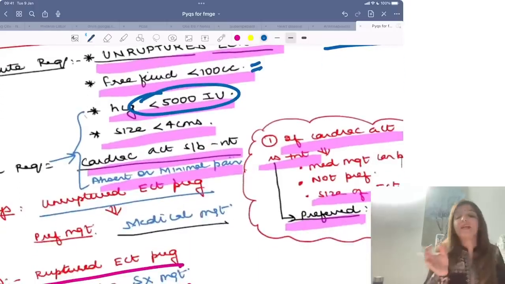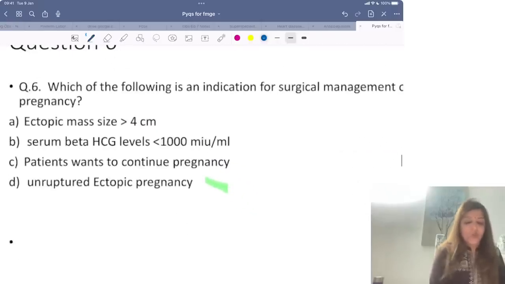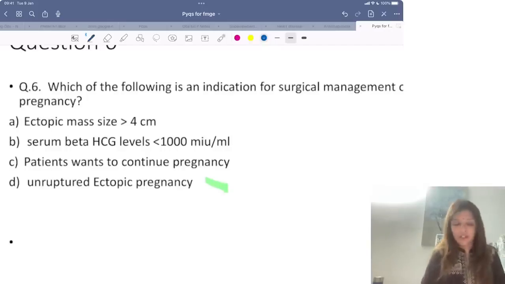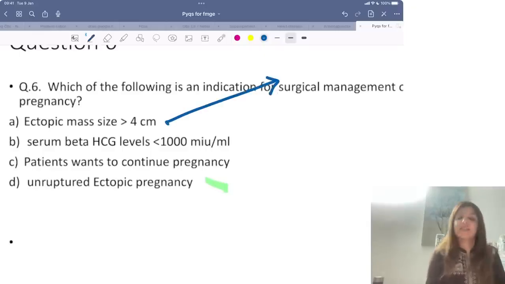What you are saying, beta HCG less than 1000, that's not right. Beta HCG less than 5000. Now, which of the following is an indication for surgical management? Size of the ectopic more than 4 centimeters. So, if size of the ectopic is more than 4 centimeters, I prefer surgical management. Less than 4 centimeters, then I go for medical management.